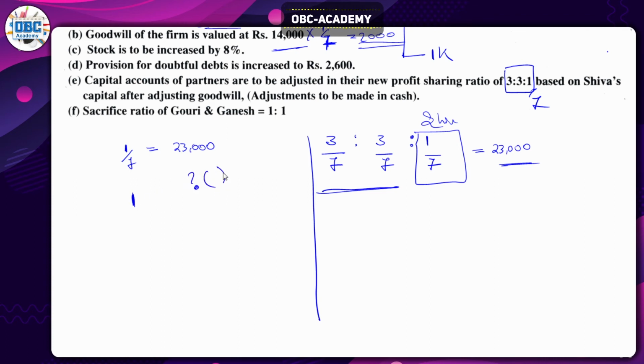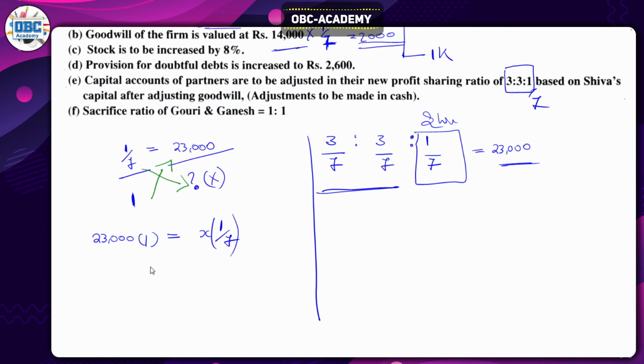We will consider it as x and cross multiply this. To do that, we have to write it in equation form. So that can be done as 23,000 into 1 is equal to x by 1 by 7.